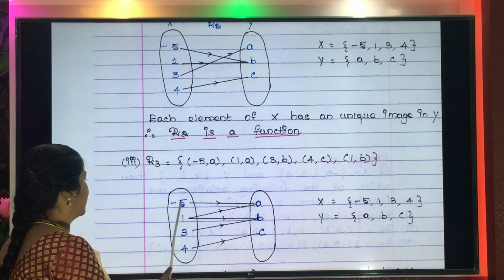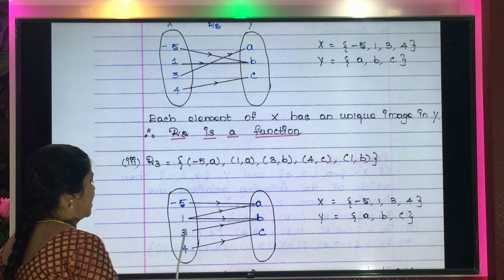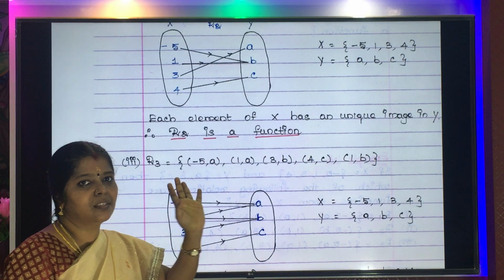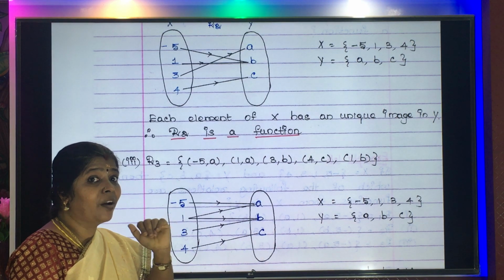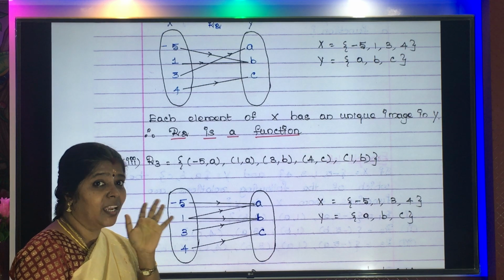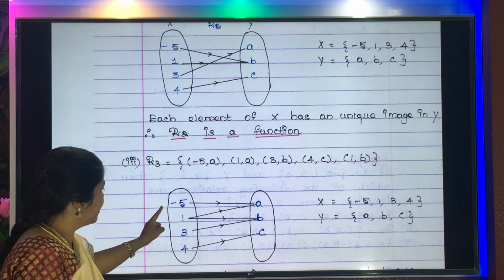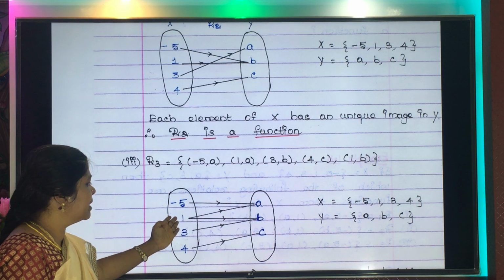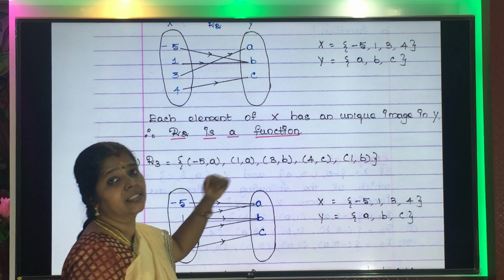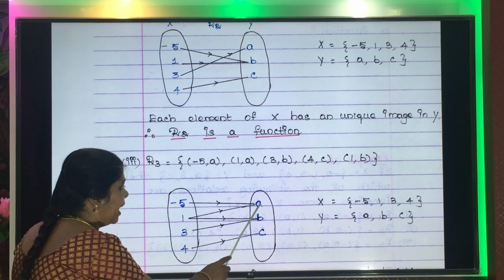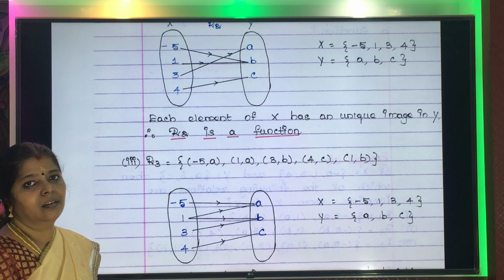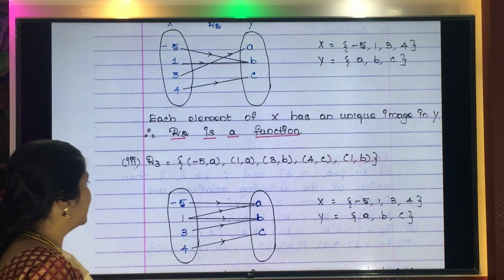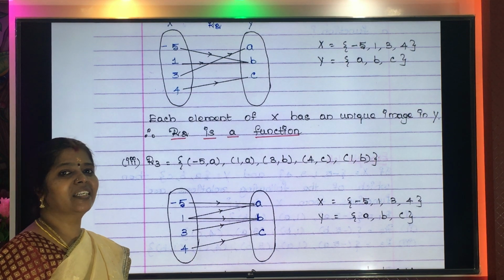-5 has an image. 1 yes, 3 yes, 4 yes. So all the elements have images, and the first point is okay. What about the second point? Do they have unique images? -5 has unique image A. But look at 1. How many images does it have? It has 2 images, A and B. So the second point is not satisfied. Hence, this cannot become a function.